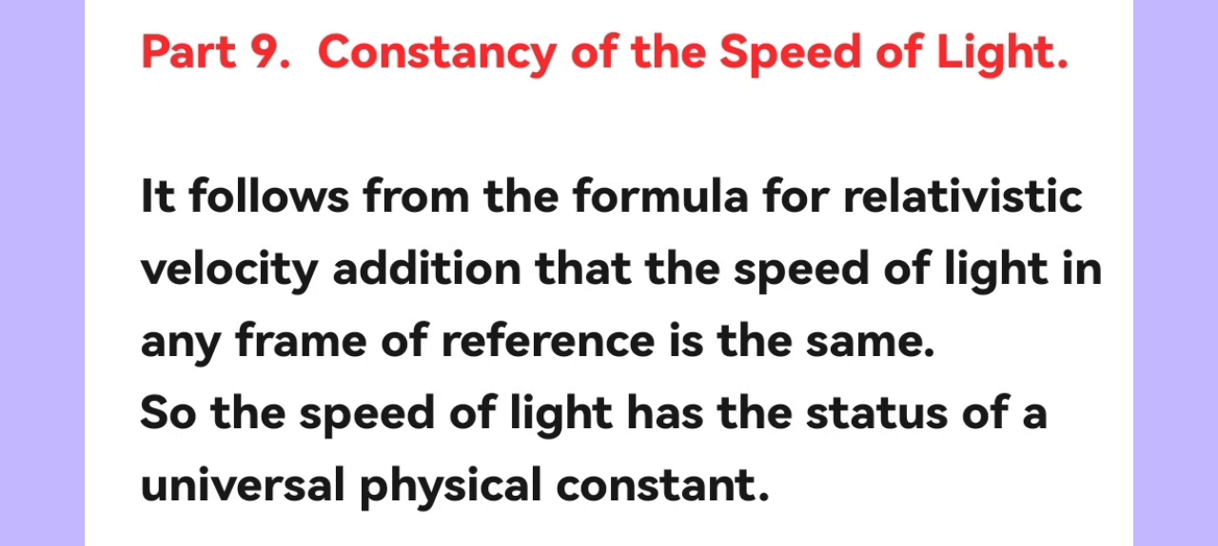Part 9. Constancy of the speed of light. In the special case where the velocity of a body is equal to the speed of light relative to the first frame, it follows from the formula for relativistic velocity addition that the velocity of the body relative to the second frame, regardless of the frame's velocity, is also equal to the speed of light. This result is consistent with the experimentally established fact of the constancy of the speed of light. Thus, the speed of light in any frame of reference has the same value. It is for this reason that the speed of light has the status of a universal physical constant.